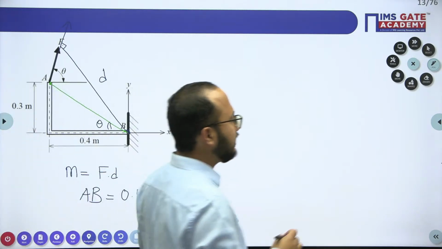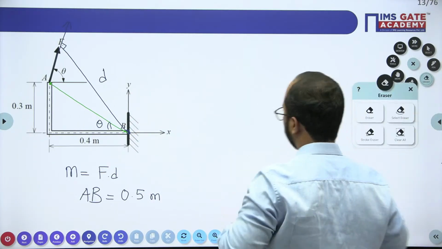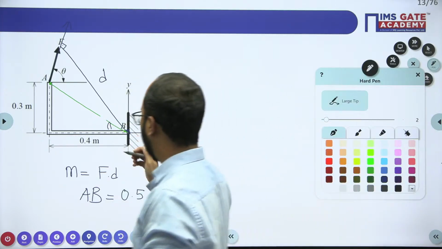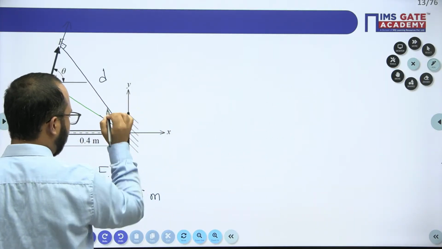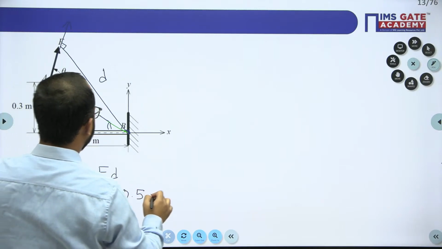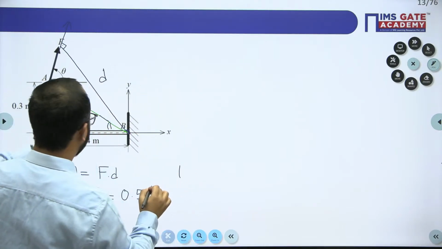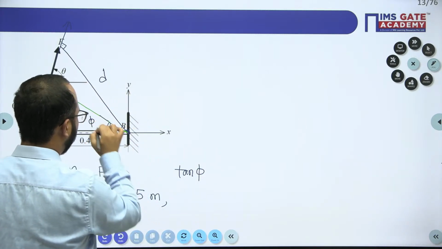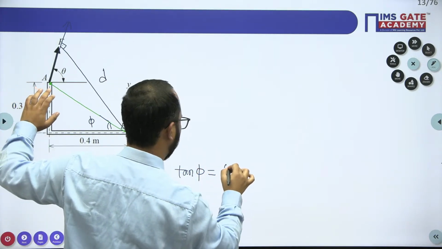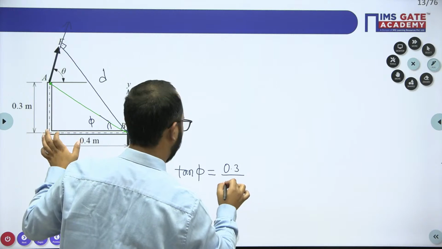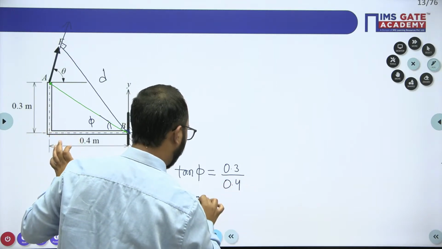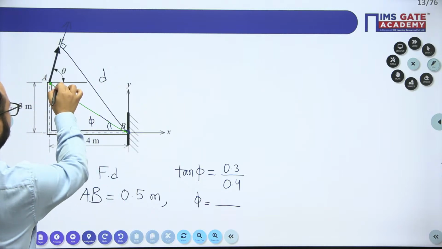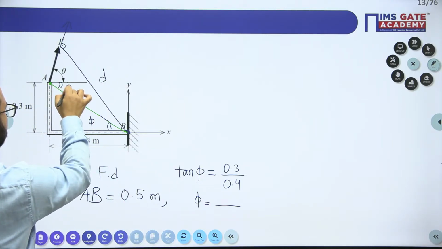We'll not call it theta because they have already given theta here. It will make confusion. So we'll write a different symbol for whatever the angle is there. It is very easy to calculate this angle. Perpendicular upon base is tan phi, so we'll call it phi. Phi equals perpendicular 0.3 and base 0.4, so from this you will get the value of phi. Same phi will be here also.